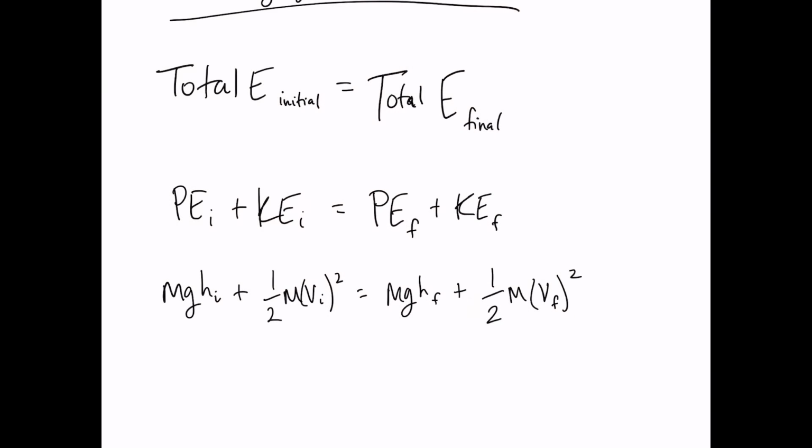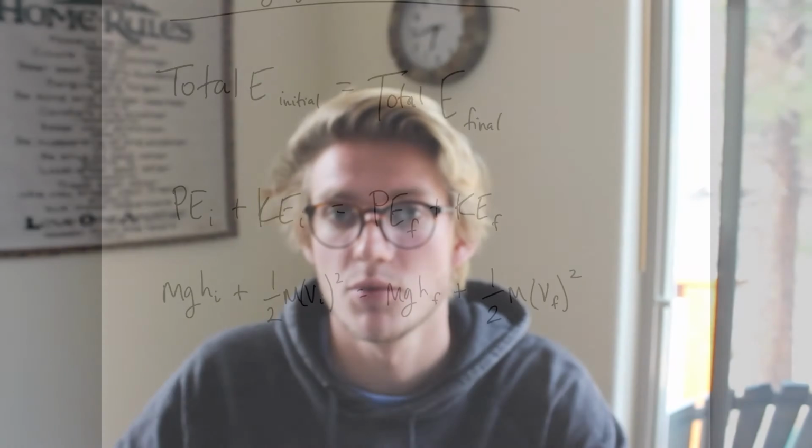For example, if you lift a book up in the air at a certain height, it has a certain amount of gravitational potential energy based on its height and its mass. If you let this book go, the book will fall and start converting its gravitational potential energy into kinetic energy as it picks up speed. But the whole time, total energy is conserved.